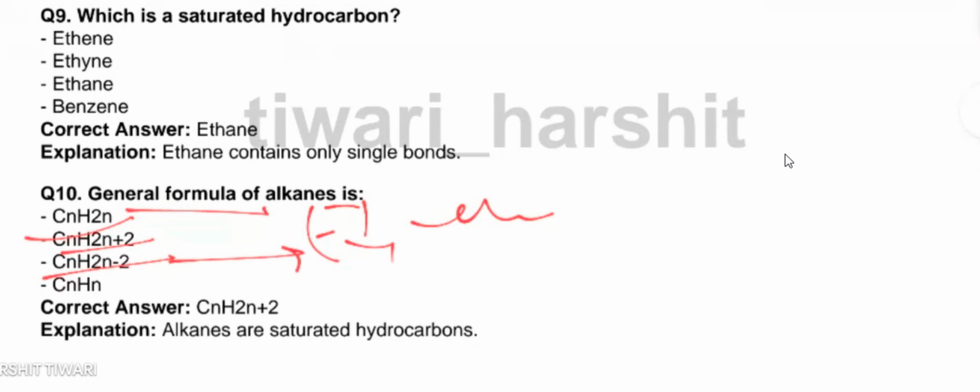So, what is the question? General formula of alkane is. This one is for double bond compounds, or alkenes. This is for alkane. This is the right answer. This is for alkynes. CnHn, no, it is not any kind of formula. So basically, here the correct answer is C. Okay. Let's move forward.